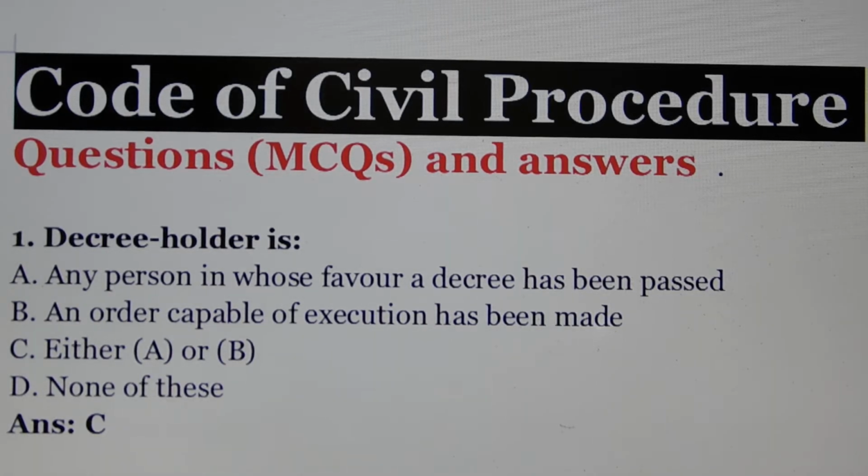So friends, we will see MCQs on CPC with answers. Question number 1. Decree holder is. Answer is option number C, either A or B. Means option A, any person in whose favor a decree has been passed, and option B, an order capable of execution has been made. So that means decree holder.